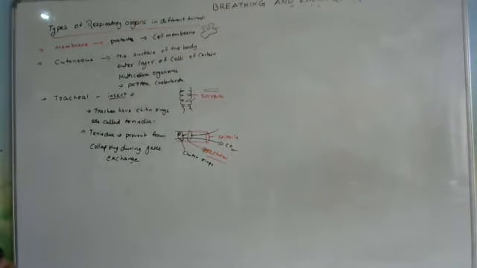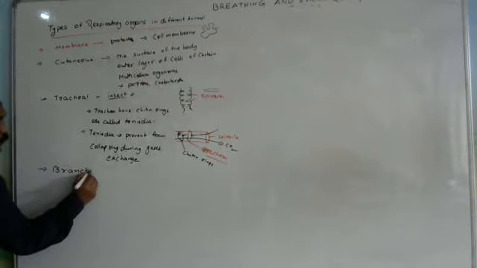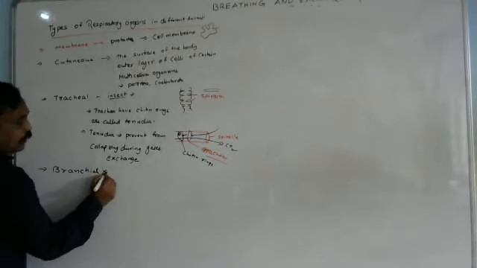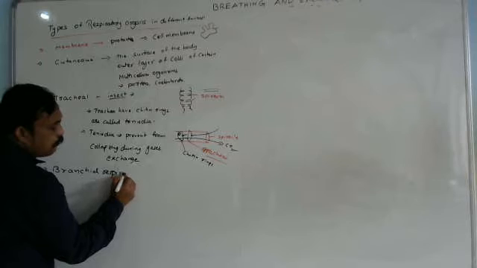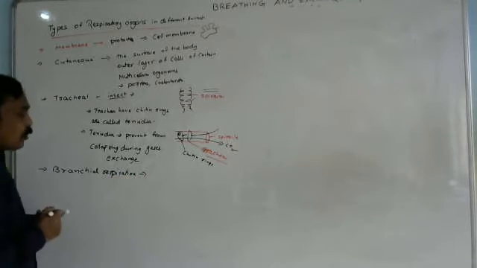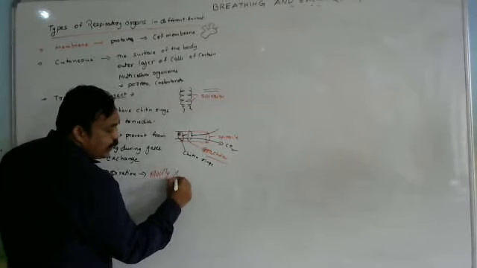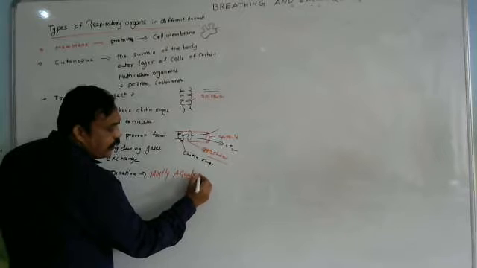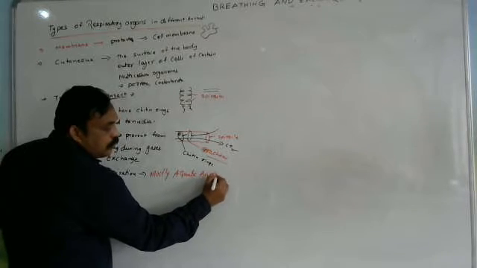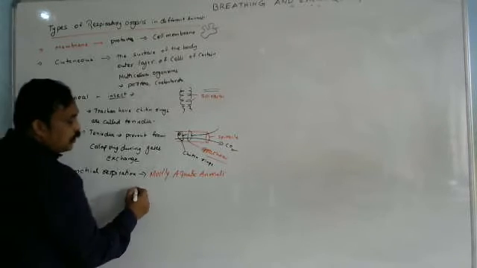Next one, that is the tracheal system, which we will observe in some types of organisms. Next one, branchial respiration. What is the meaning of branchial respiration? In some organisms, respiration occurs mostly in aquatic animals. Which type of respiration occurs?